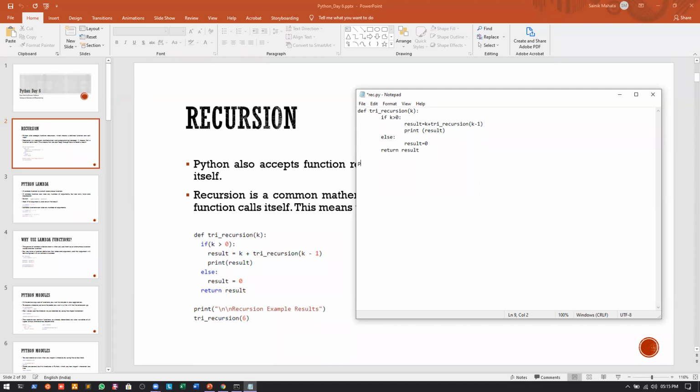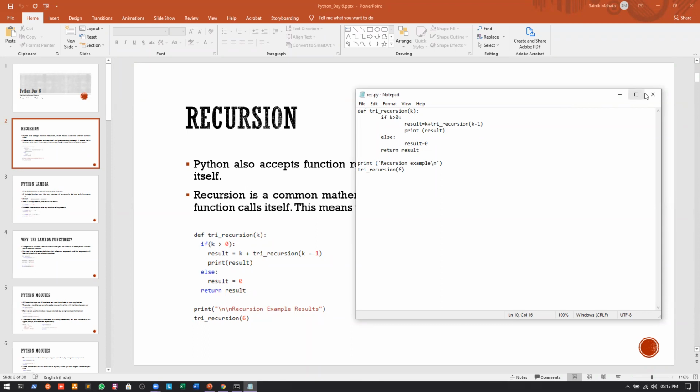Now what else can I do? I can write print recursion example. And we can give a new line. And I will just call the function, try recursion, and as argument I will give it as 6. Okay, so let us save this.